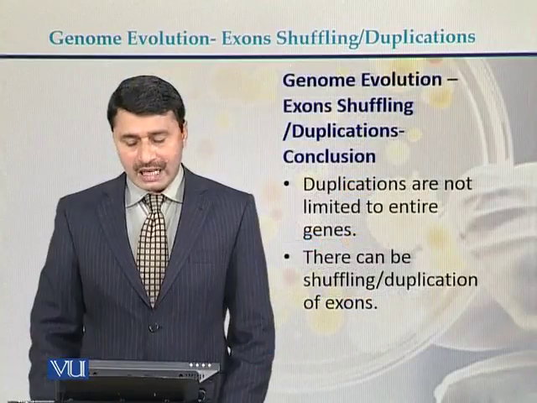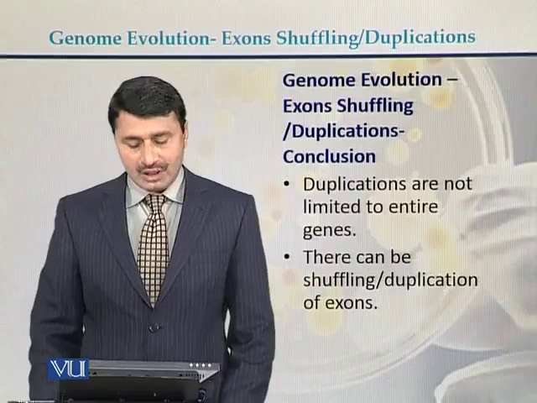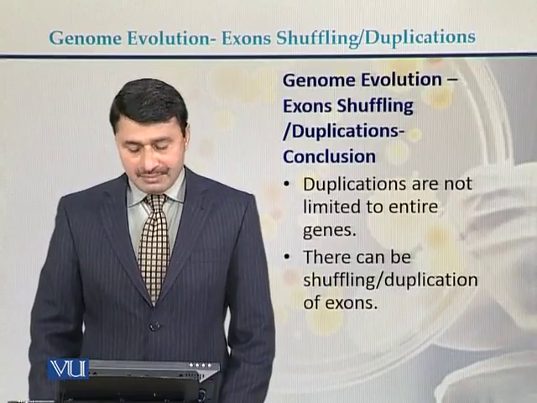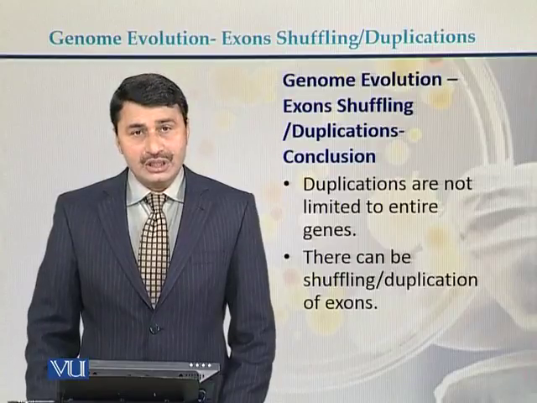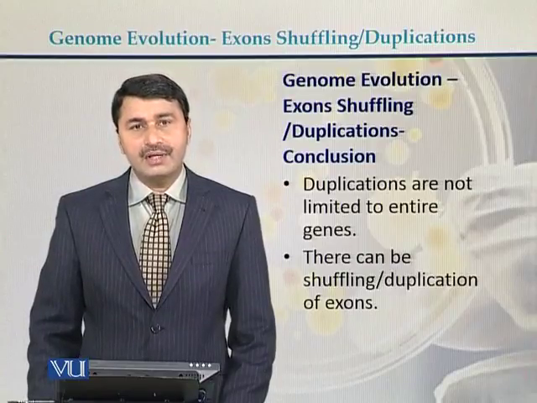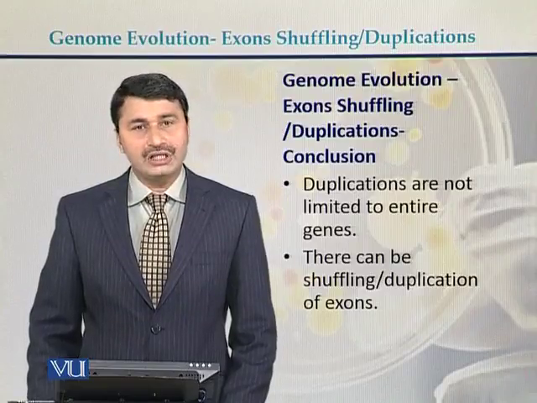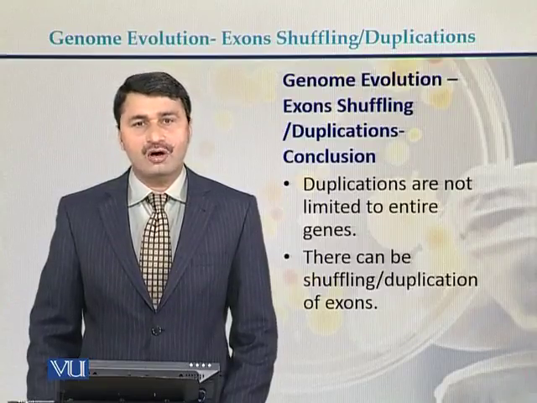So if we conclude what exon shuffling or exon duplication is, duplications are not limited to entire genes or to larger fragments of the DNA. There can be shuffling or duplication of the single exons of the genes.